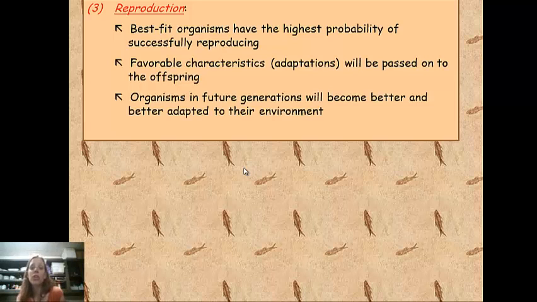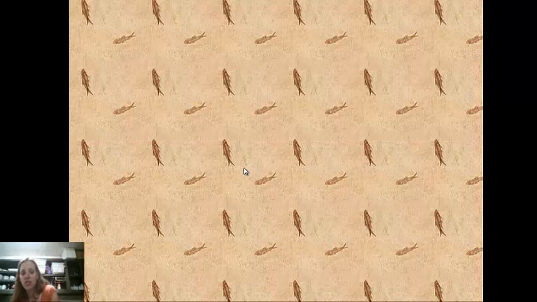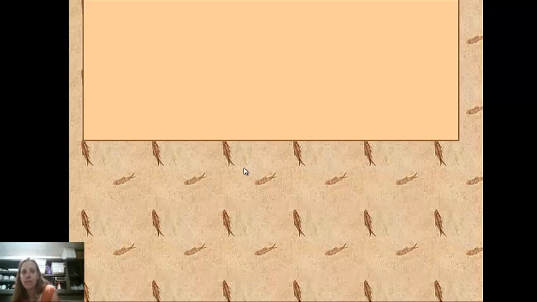Organisms in future generations will become better and better adapted to their environment as those genes are passed from one offspring to the next. So the giraffe that has the genes coding for a longer neck is going to be the giraffe that survives, reproduces, and passes on those genes to the next generation. It might seem cruel, but that's nature, that's natural selection.